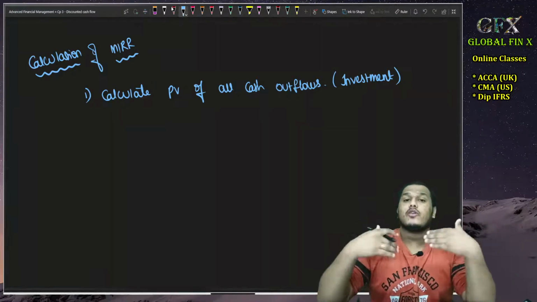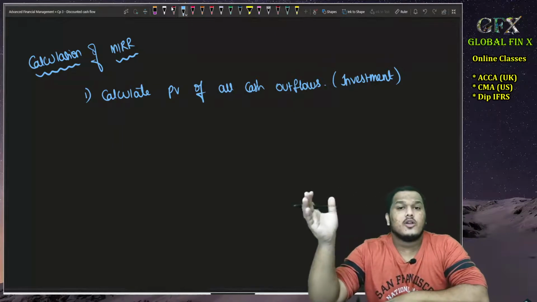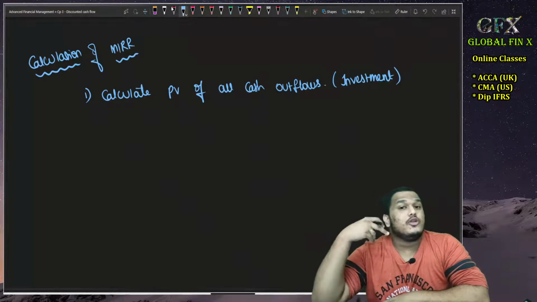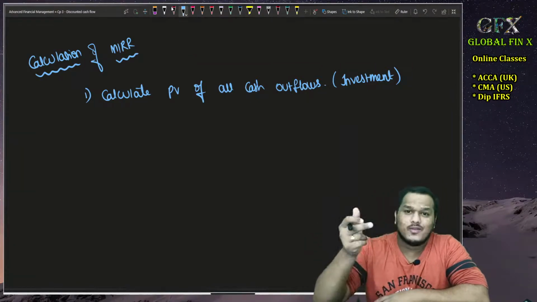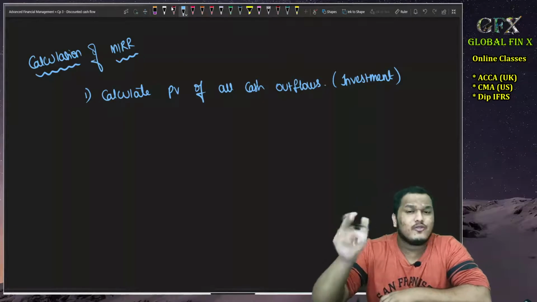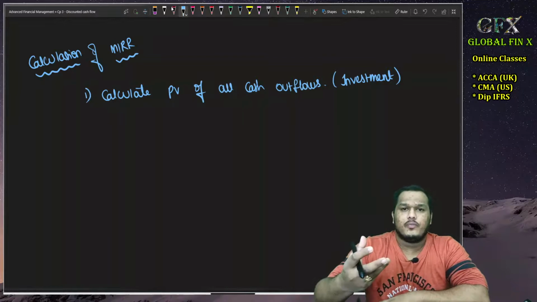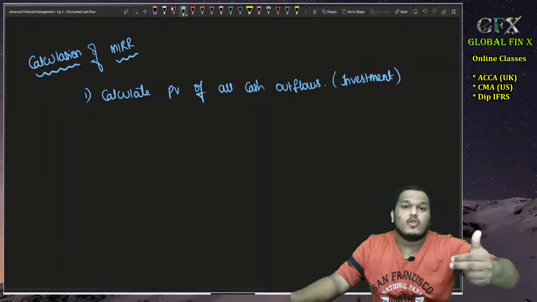It is a part of your regular operating activities. Similarly, at the end of the project, if suppose the project ends in the 5th year, in the 6th year you will pay taxes related to the 5th year. Those taxes are definitely an outflow, but that is not an investment related outflow. That is just an operating outflow. Correct? So calculate the PV of cash investment outflows.